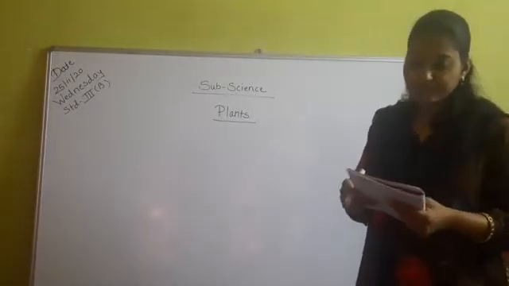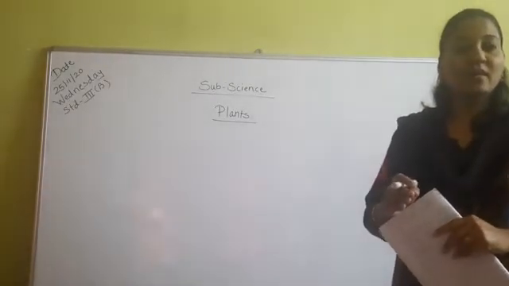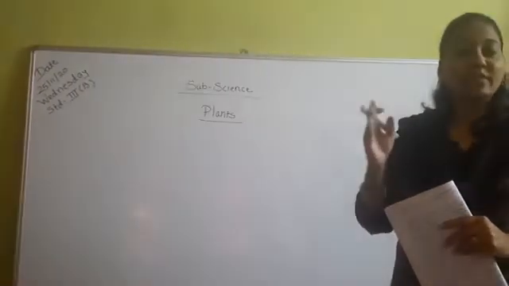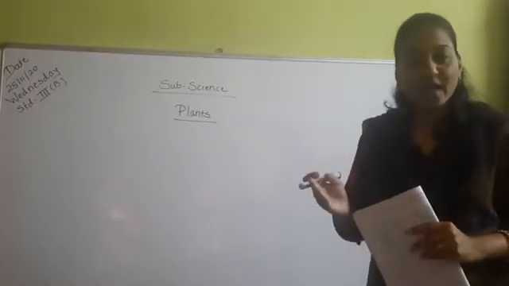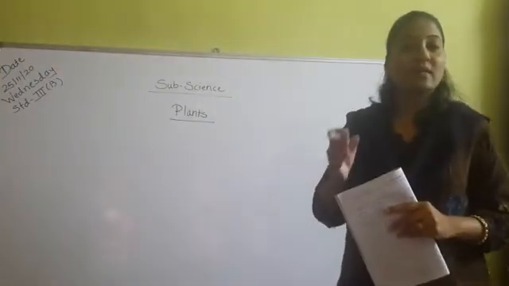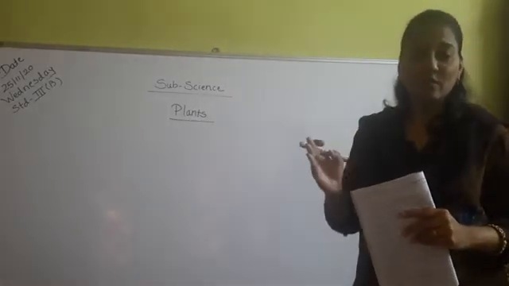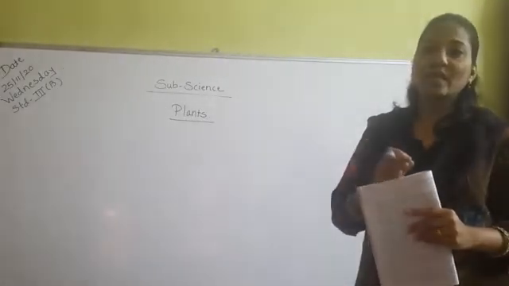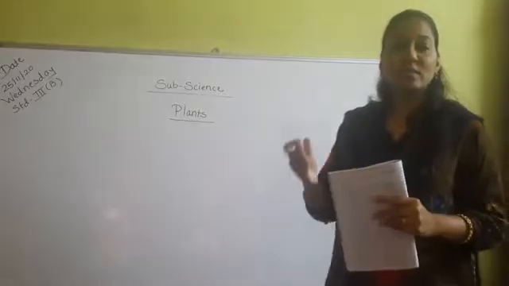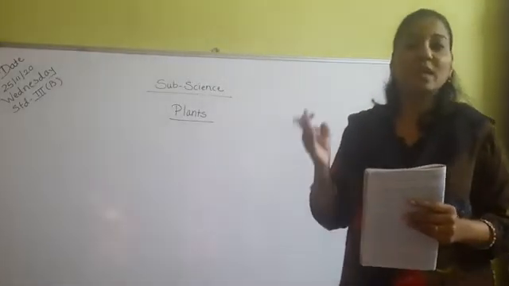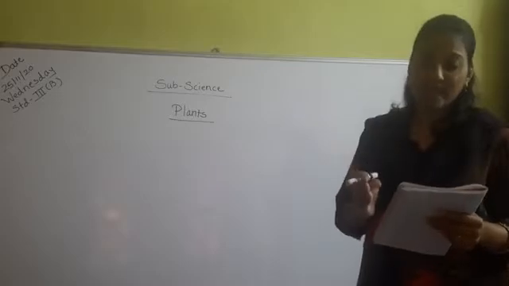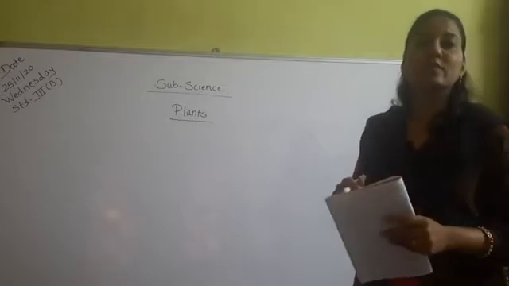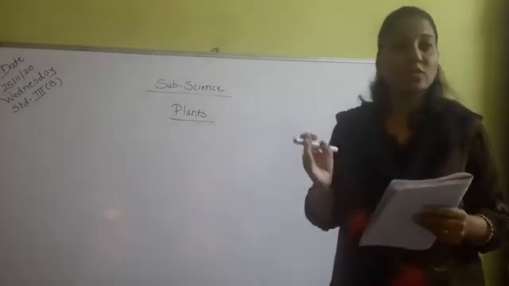So plants differ in size, structure and height. These plants have different structures, different heights, and they also look different, which means no two plants look the same. There is a variety of plants, and because of this variety we are going to study their structure, their height and their looks. First of all, we are going to study the different parts of the plants.